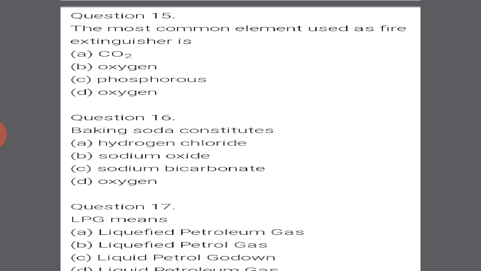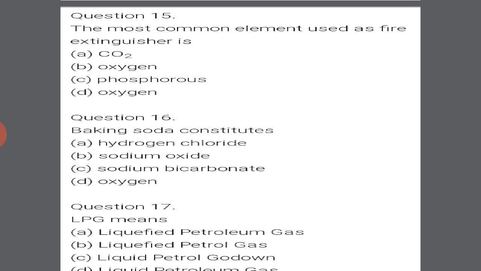Baking soda constitutes: option A, hydrogen chloride; option B, sodium chloride; option C, sodium bicarbonate; option D, oxygen. Baking soda, question number 16. It is sodium bicarbonate. So option D will be the right answer.